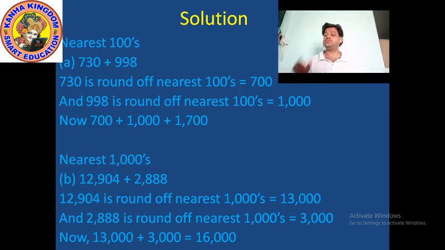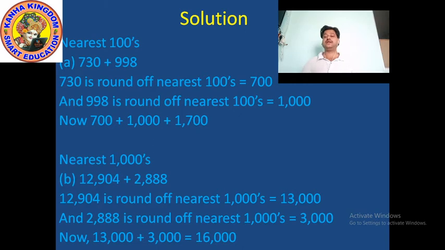So what do you have to do? First, the 100 place, 10th place and 1st place are converted into 0, means 0 0 0, and you have to add one more number in the 1000 place. So which digit is in the 1000 place? 2 is in the 1000 place. So you just add one more number in the 1000 place, that is 2 plus 1 equals 3.